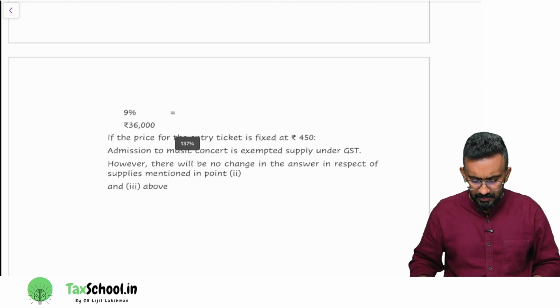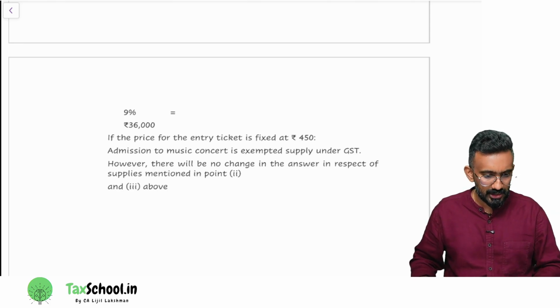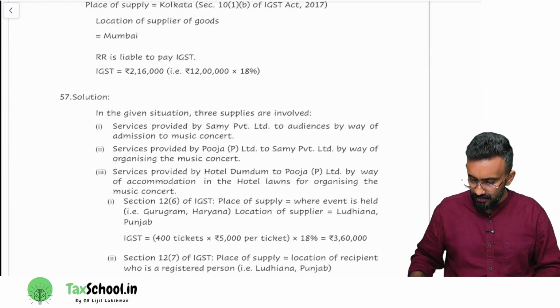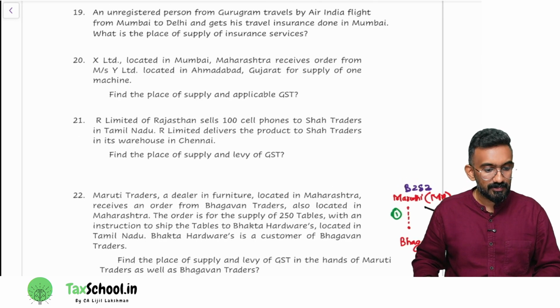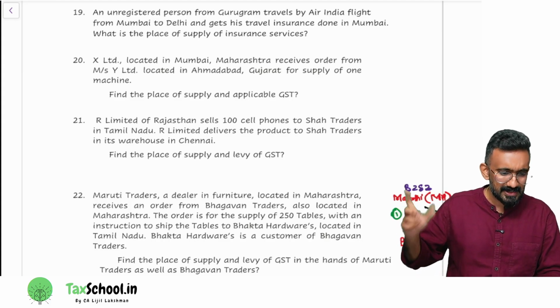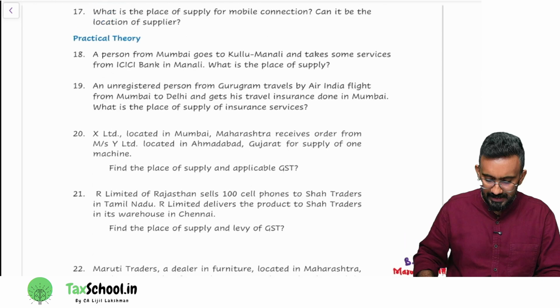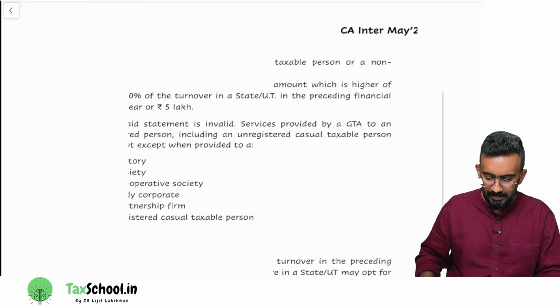I have the soft copy of these notes and question bank and all. If you want to refer, you can go to tax school and get those things. These are published ones, so I might not have them, but the question bank is fully available as PDF in the free resources. If you want to download it and use it, the question book is available on the website. Published ones would be only a purchase, but others will be available freely for you.